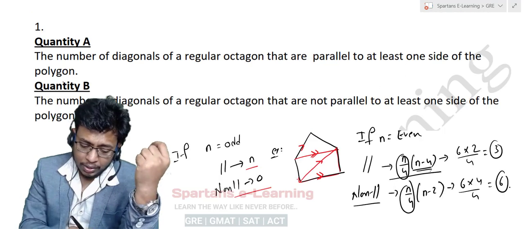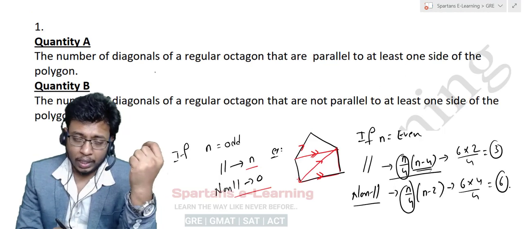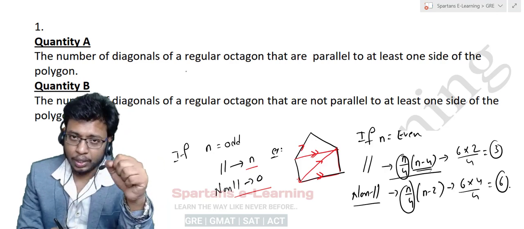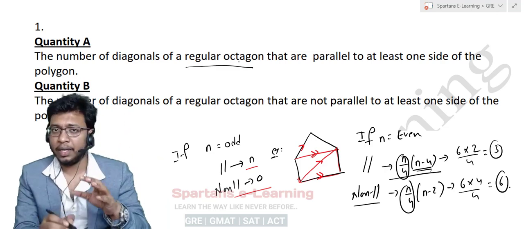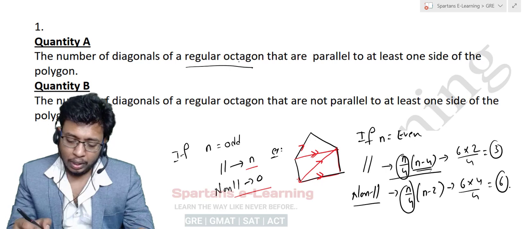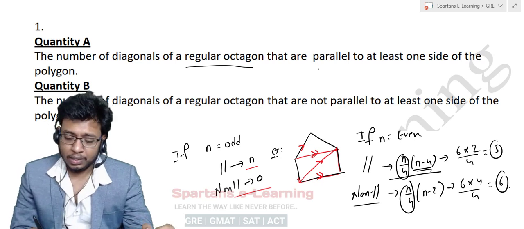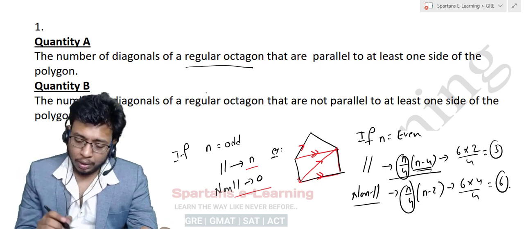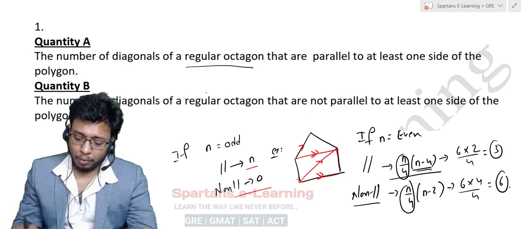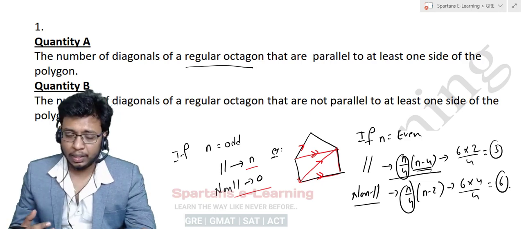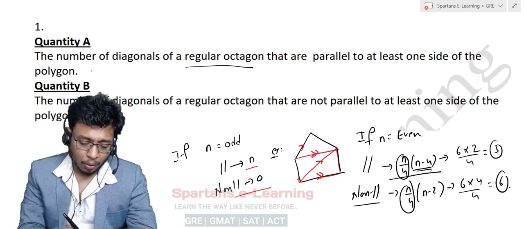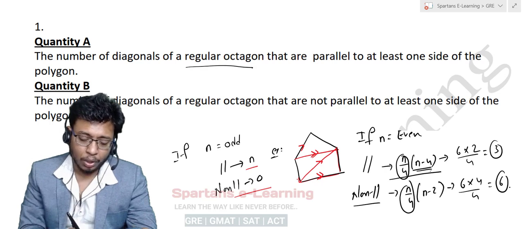So in this question, if you come back to this question, the number of diagonals of a regular octagon, what is octagon here? Octagon is 8 sides, right? So the number of diagonals that are parallel to at least one side. If you know this logic, whatever logic I said later, directly you can say that your quantity B will be greater than quantity A, right?